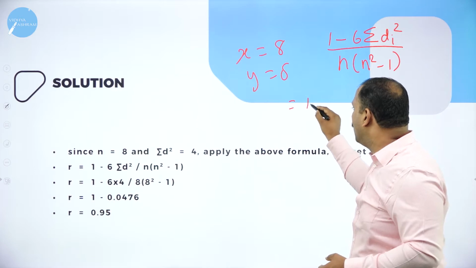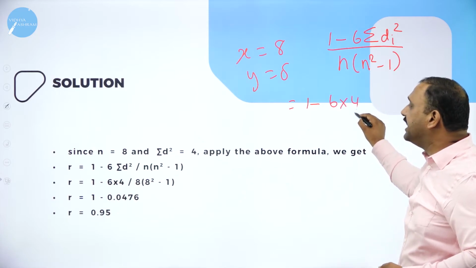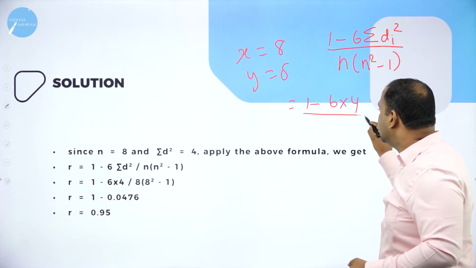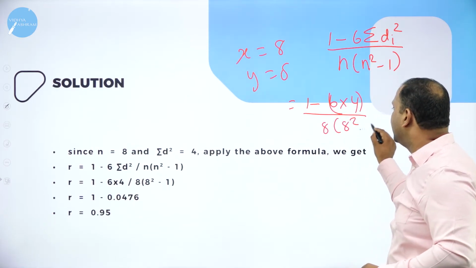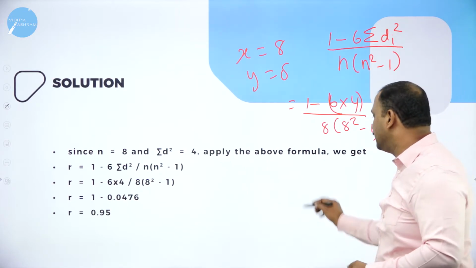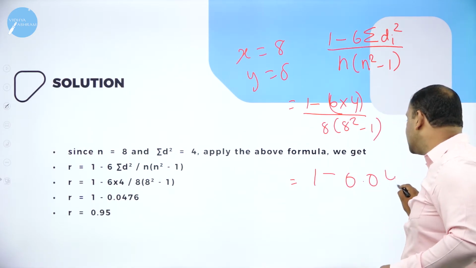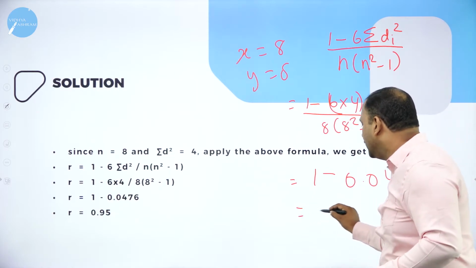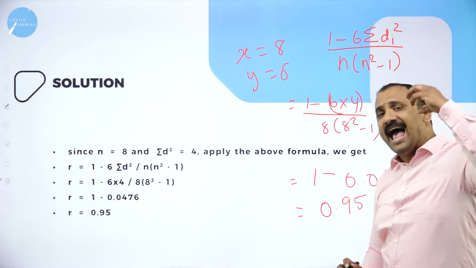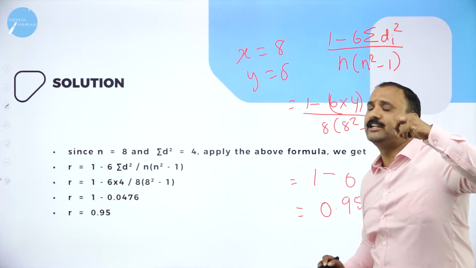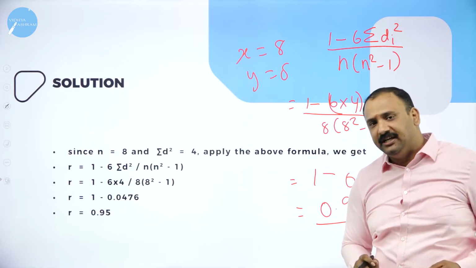So let's start applying. 1 minus 6 into summation di squared, which we got as 4. So 6 into 4 divided by, this is a separate factor, 8 into 8 squared minus 1. So the answer we are trying to get is 1 minus 0.0476. When you subtract, you will get the value as 0.95. So the Spearman rank correlation says that advertisement and sales are quite closely related. That's why we get a correlation value which is almost linear in direction.